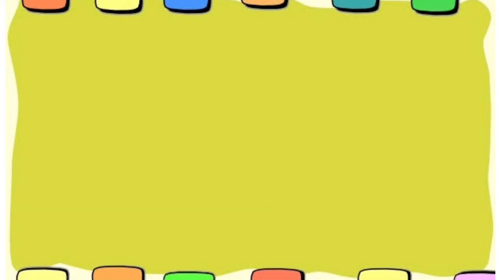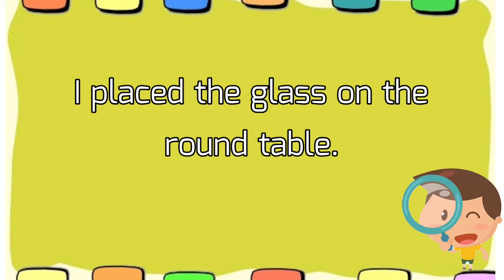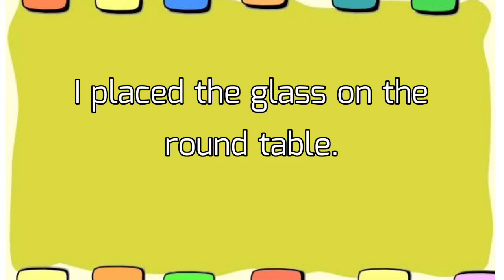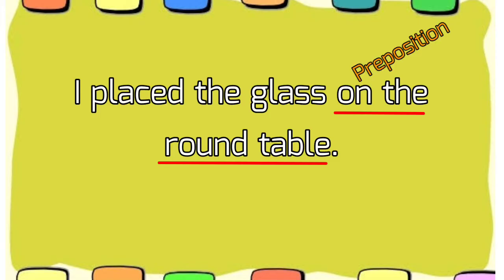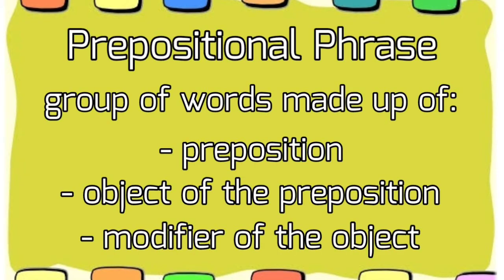Another example. I placed the glass on the round table. What do you think is the prepositional phrase in this sentence? It is on the round table, because on is the preposition here. Table is the object of the preposition, and the and round are the modifiers of table. Okay? Now, in some cases, prepositional phrases have no modifiers.